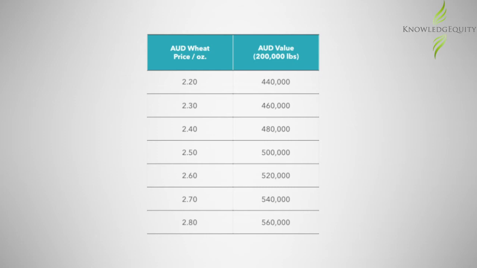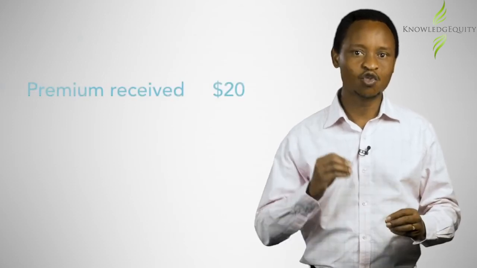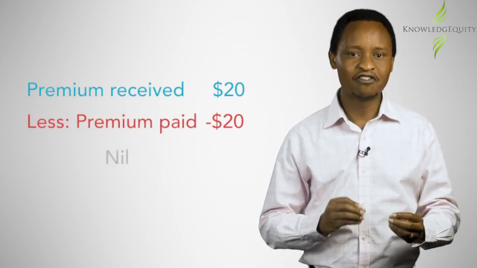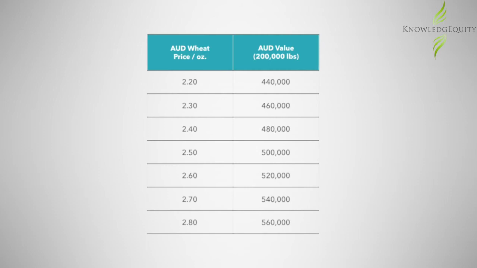To reduce the cost of the hedging strategy, the coffee manufacturer can create a collar. In addition to buying the call option, it would also sell a put option with a strike price of say $2.30. The coffee manufacturer would receive a $20 premium for doing so, offsetting the call option premium and creating a zero-cost collar. If the coffee spot price stays between the put strike and the call strike, then both options expire worthless and the coffee manufacturer simply buys the coffee beans on the spot market.